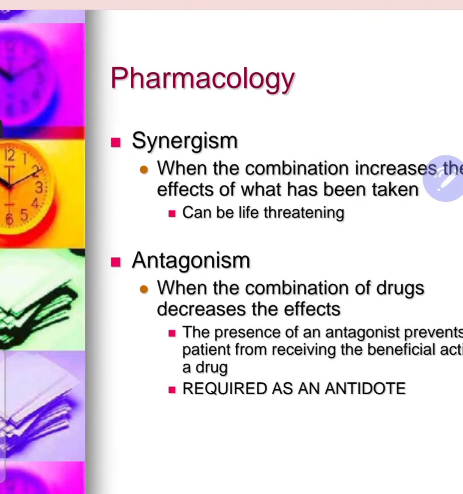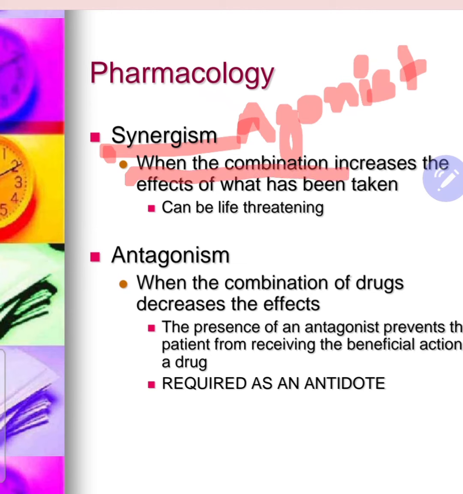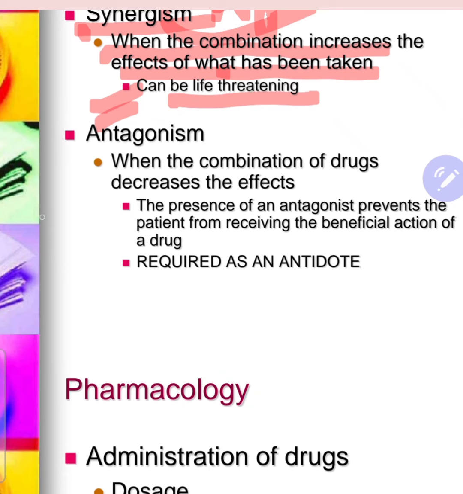So there are two things: antagonism or agonist. Synergism is an agonist process. When the combination increases the effect of what has been taken, meaning if we have taken one drug and then we take some other drug, and the two drugs interact with each other and increase the effect of the first drug, then that other drug is called an agonist in that case. Sometimes it can be life threatening, because excess of anything is not good.